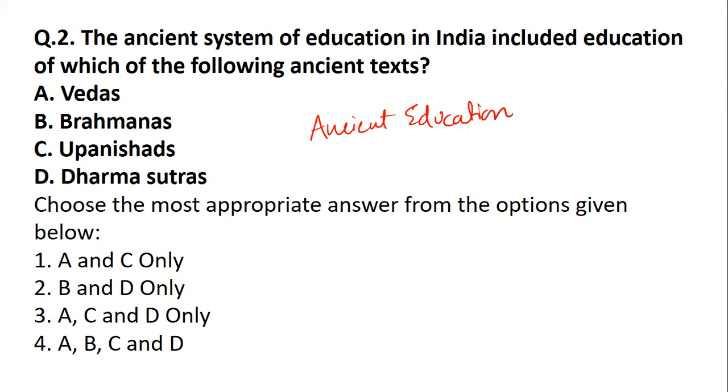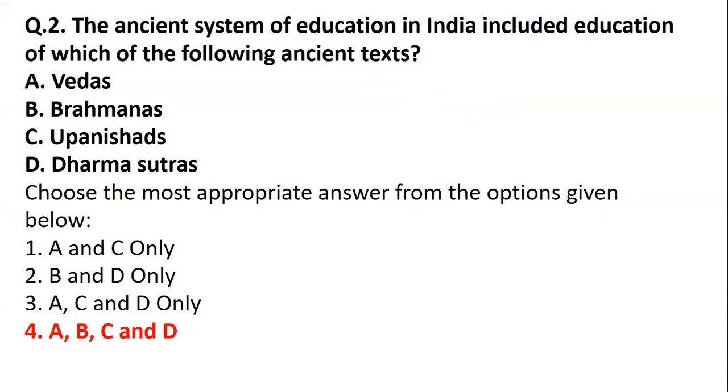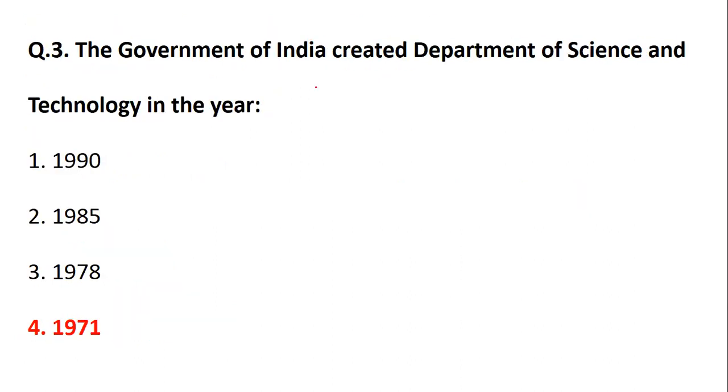If you look at all of them, obviously all of them were part of the ancient education system. So it is not only Vedas, Brahmanas, Upanishads, but also Dharma Sutras, and all of them are included in the ancient education system of India, right? Now, coming to, okay, sorry, I think the slide is a little bit overlapped.